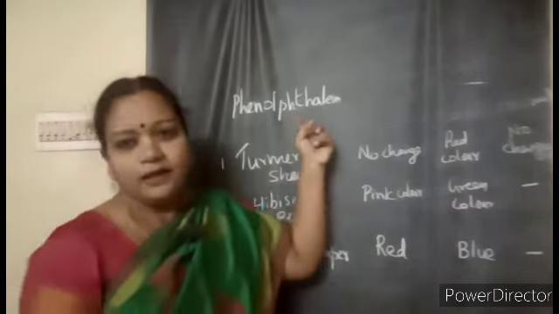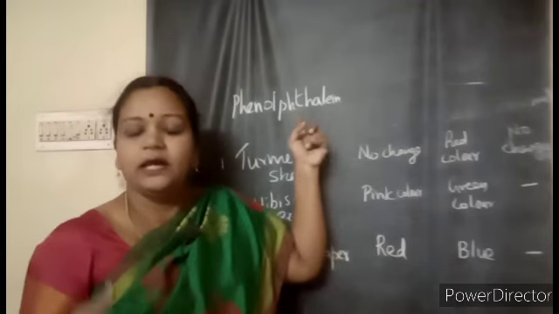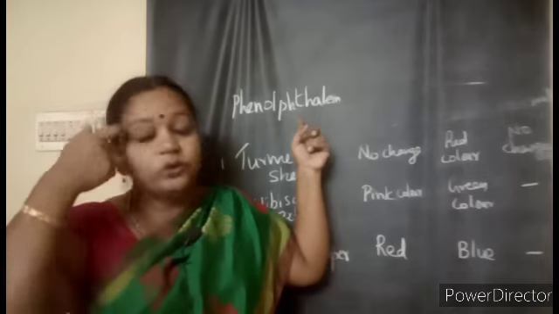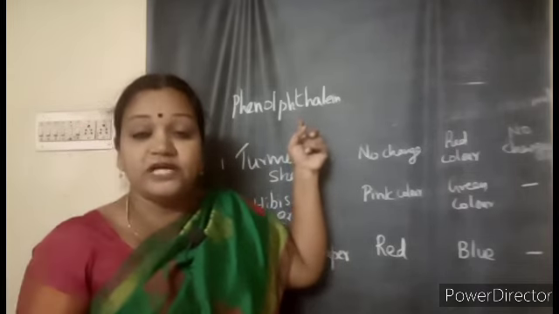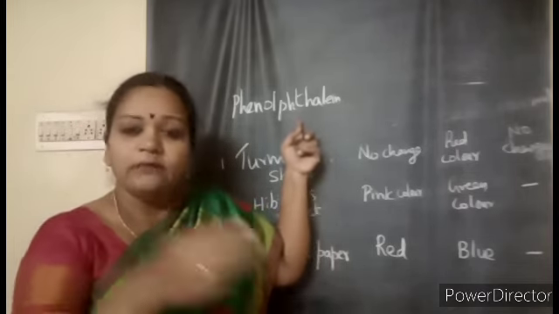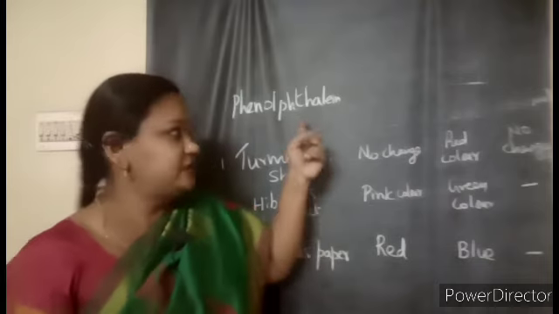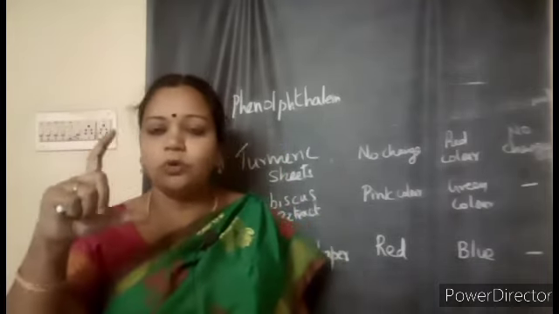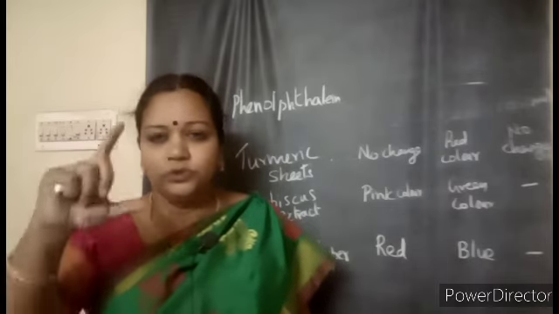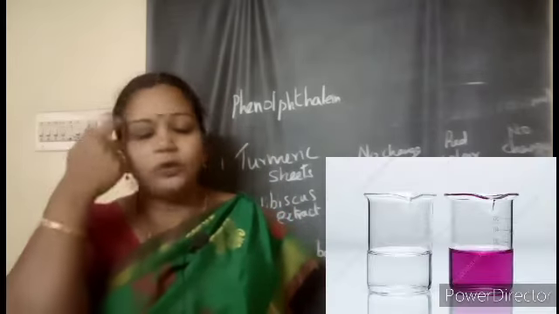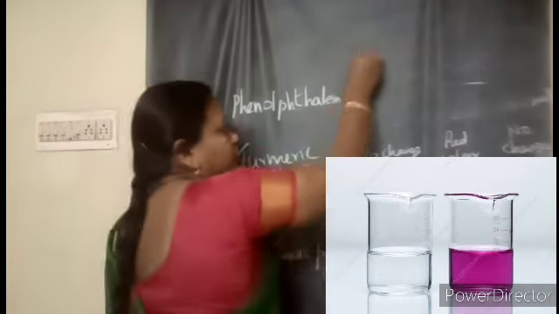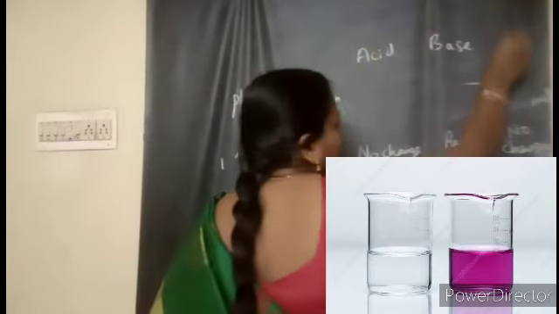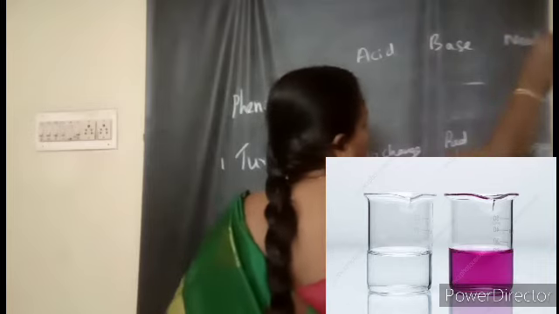But this is a chemically made indicator, and there are some more, like methyl orange and methyl red, which you'll be learning about when you go to higher classes, how they can be used as indicators to find out whether substances are acidic or basic. So this phenolphthalein, we have to mix it with water. When you mix it with water, it will become a colorless solution. And that solution, when you add it to acids, to bases, to a neutral solution, what type of changes are we going to see?